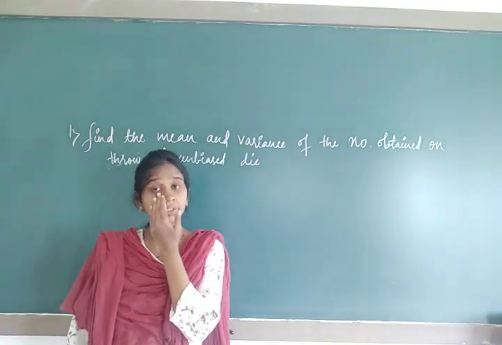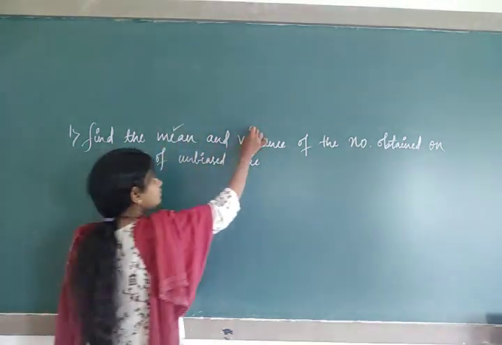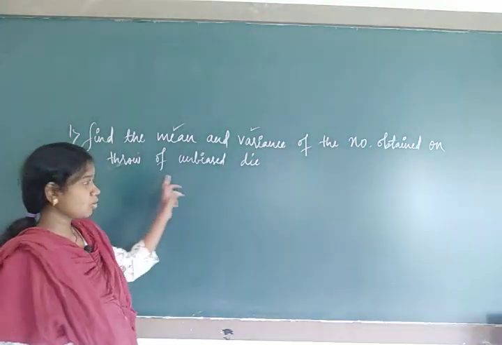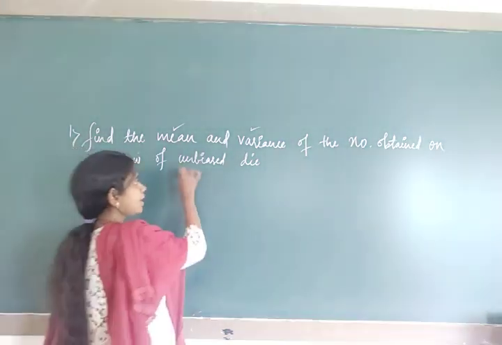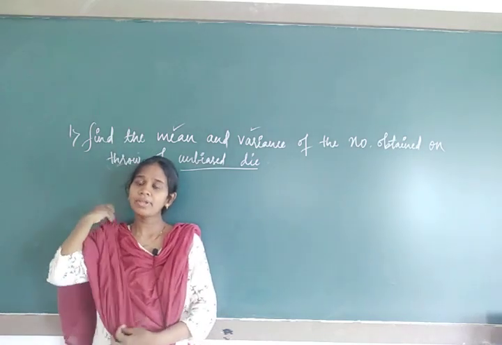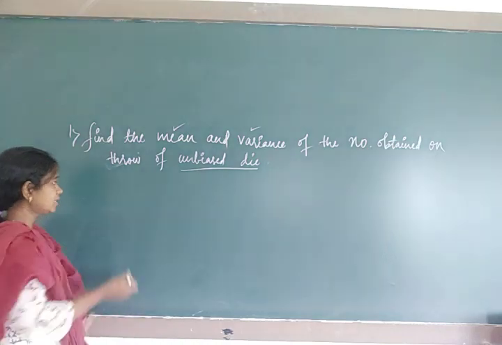So this is our question. Find the mean and variance of the number obtained on the throw of an unbiased die. Unbiased die means it's our normal die. In our normal die, how many possible outcomes are there? 6, we all know that. So let us write that, solution.